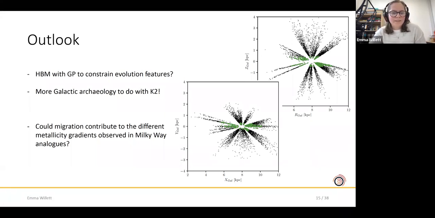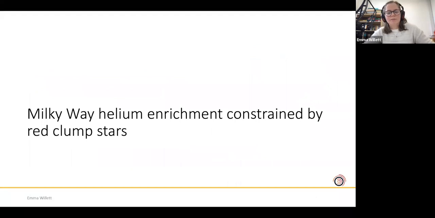Okay, so that's the end of the first part. And now we'll talk about a second project, which is about getting better stellar ages for galactic archaeology projects like the one I just described, by making better inferences about the helium abundance of individual stars.